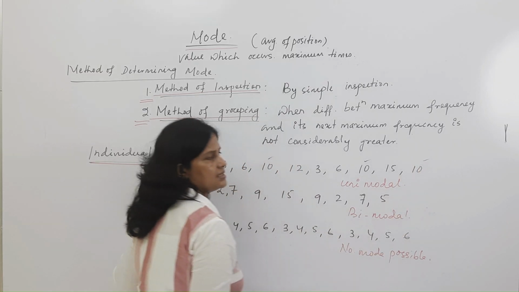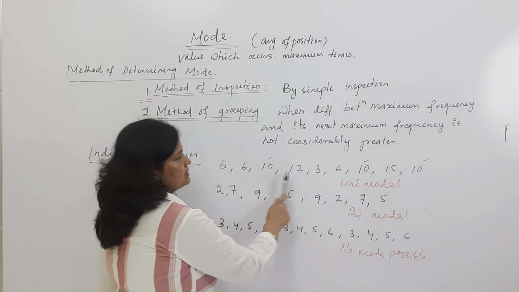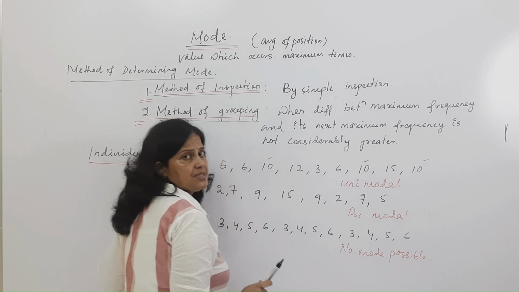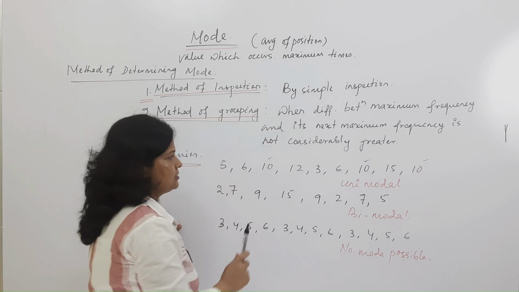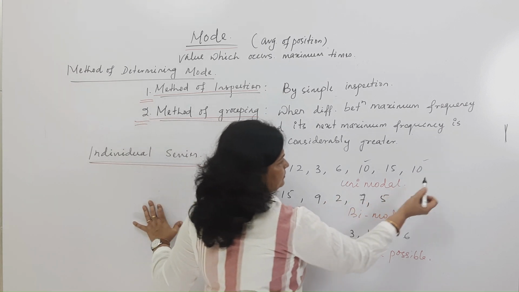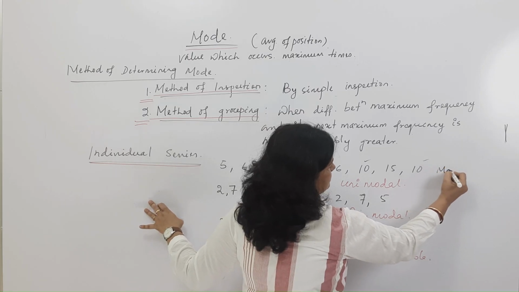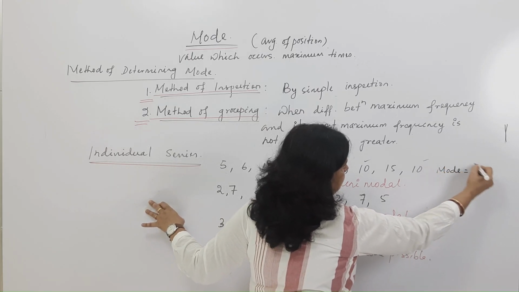So 10 is repeated the maximum number of times, and the mode of this series is 10.